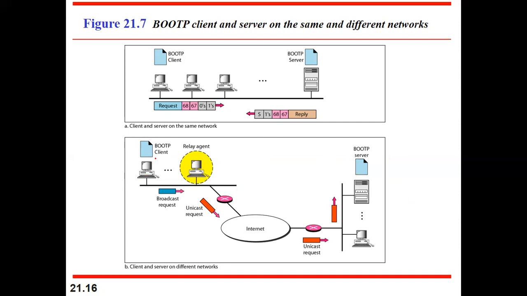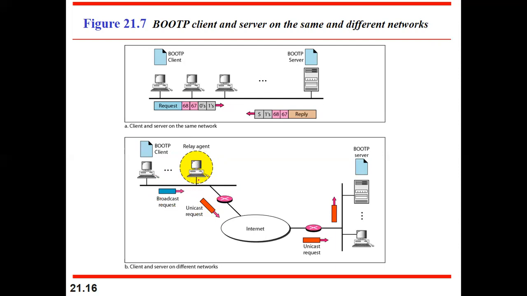So you can see that when the BootP client is sending a request, it is broadcasting that request. Whenever it is broadcasting that request, it is the relay agent who is getting that request. And what is it doing after getting that request? The relay agent knows the IP address of the BootP server. Since it is a broadcast type of packet, I have specified that the packet should be broadcasted to all, but it has been received by the relay agent.